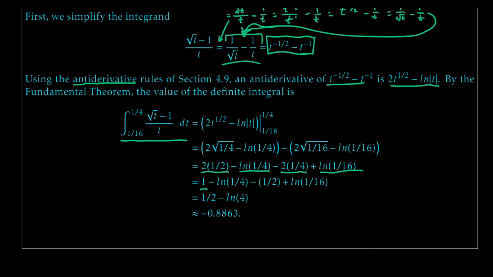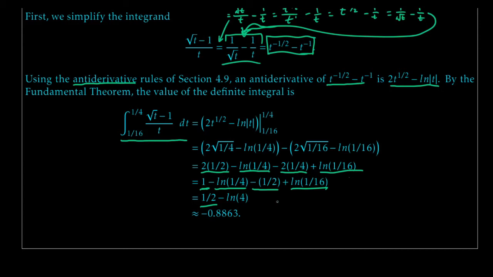So what's going to happen next is that 2 times 1/2 turns into 1 like we said before. I've got that minus natural log of 1/4, that plus natural log of 1/16, and 2 times 1/4 is 1/2. It's got a minus in front of it, so I'm subtracting off 1/2. So 1 minus 1/2 is 1/2, and natural log of 1/16 minus natural log of 1/4 turns out to be minus natural log of 4. You could really just leave it how it is. You could just leave it as minus natural log of 1/4 plus natural log of 1/16, but we can simplify it down a little bit.